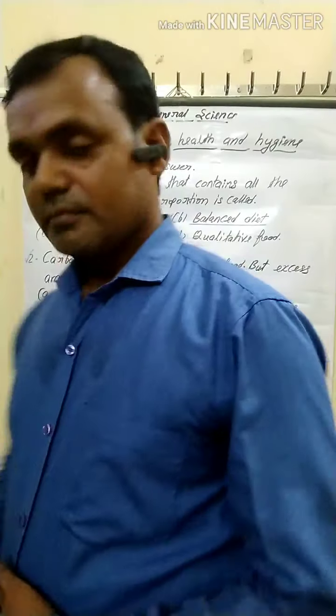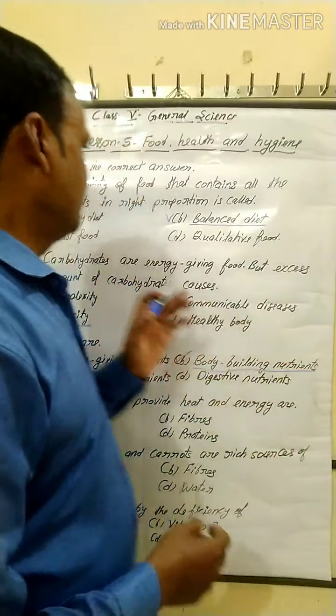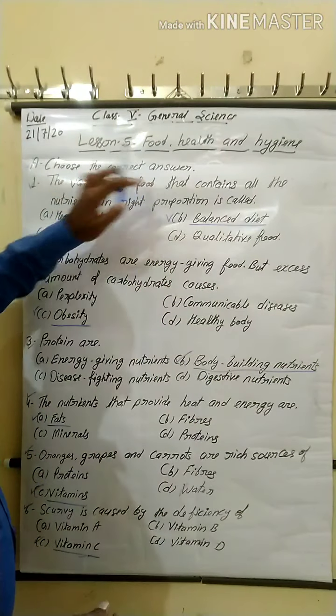Okay, let me repeat again. Choose the correct answer.